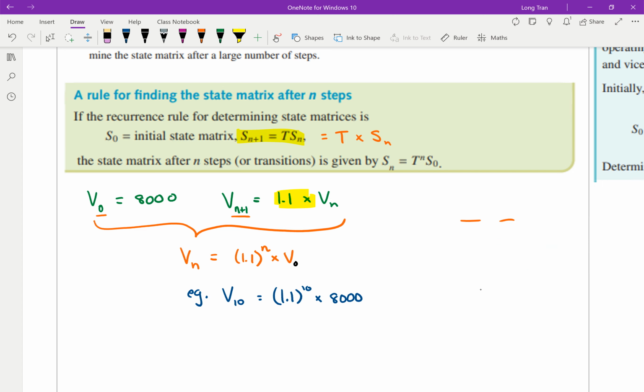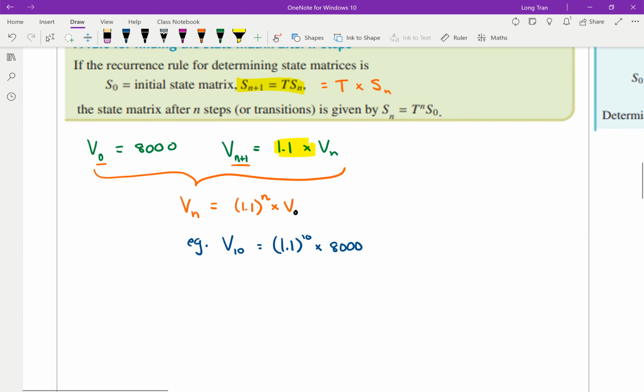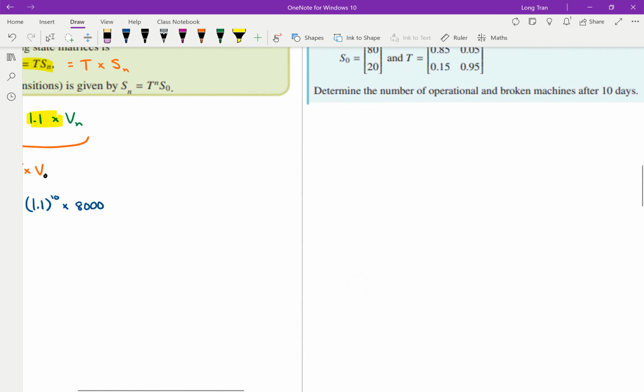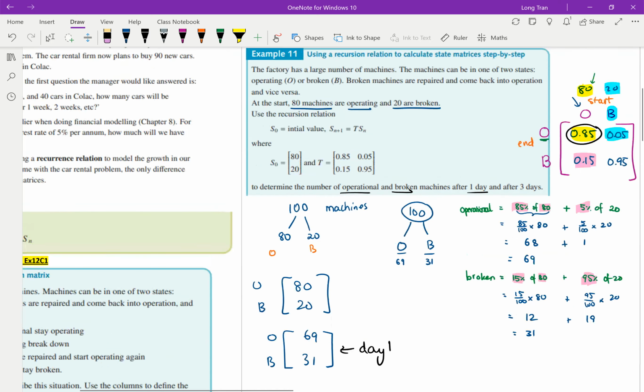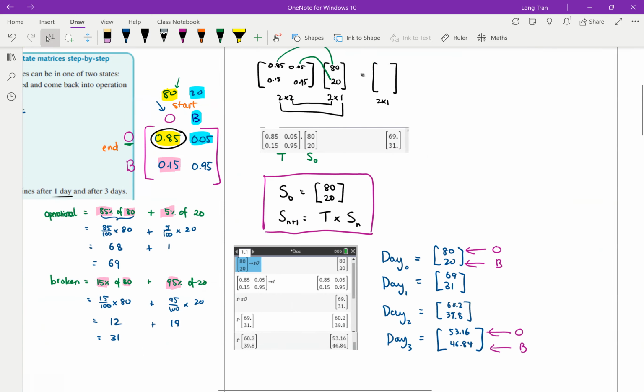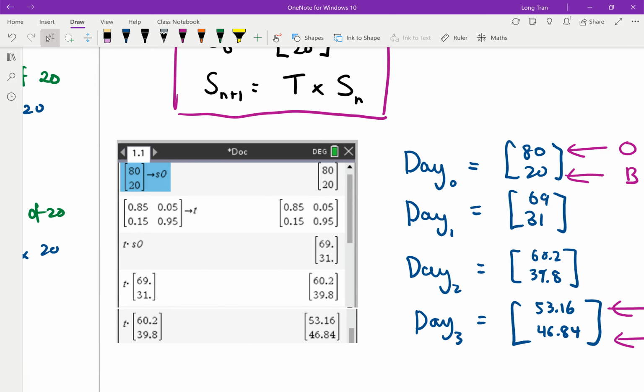So this is where it's interesting. How can we calculate what we did prior? So remember when I was doing this example, we had to do it recursively. 1, 2, 3. I had to times T to S0, and then T again, and then T again. Notice how many times I multiplied T. Times T, times T, times T. It's T to the power 3 to get me to this day 3, right?